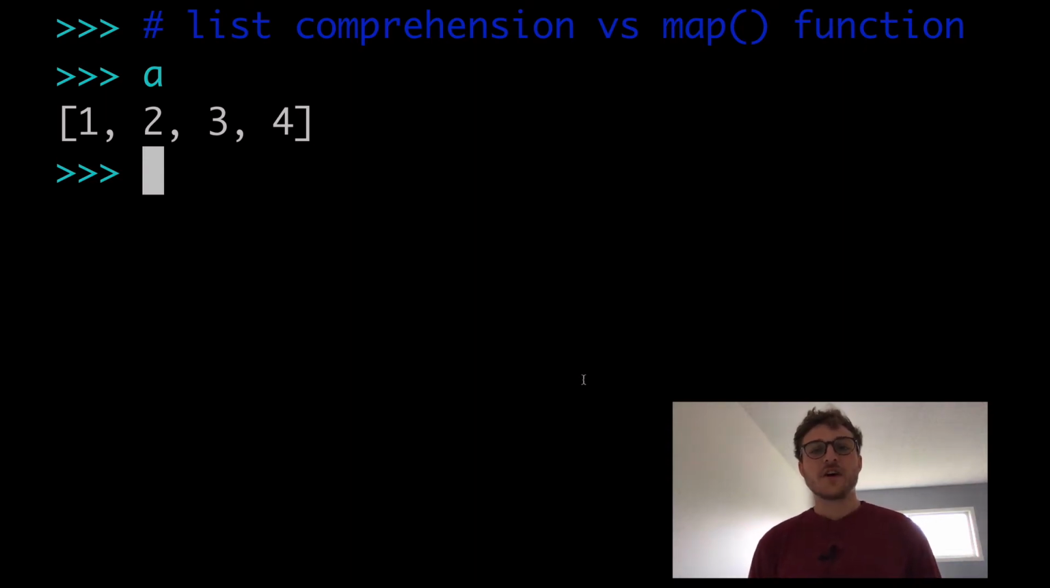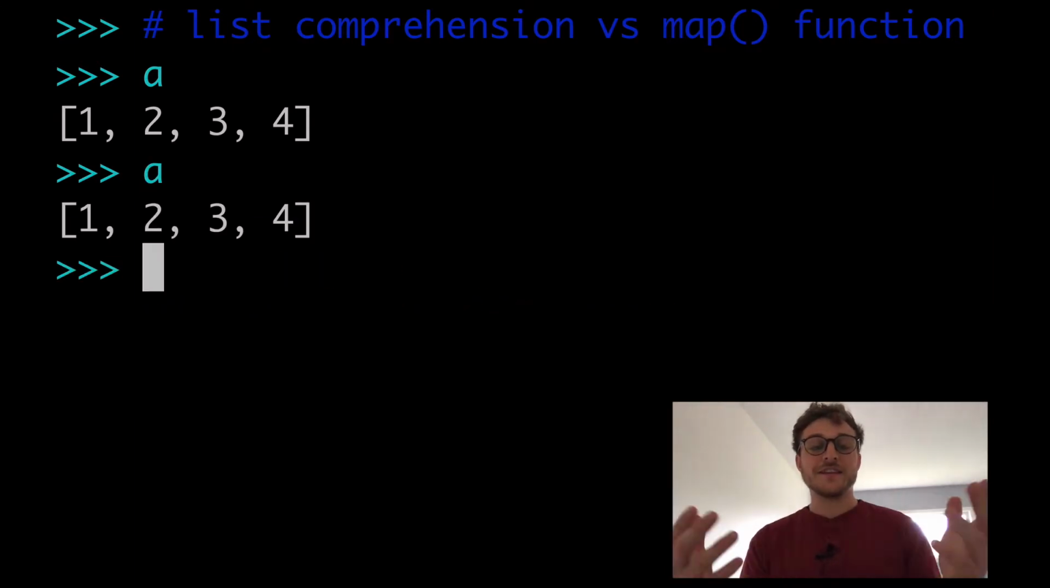Today, list comprehension versus map in Python 3. We're going to look at some examples. We're going to look at the pros and cons of each, the history of how they got into the language, and even speed and efficiency at the end. So we're going to go through all of that, and we're going to start at the beginning with this list